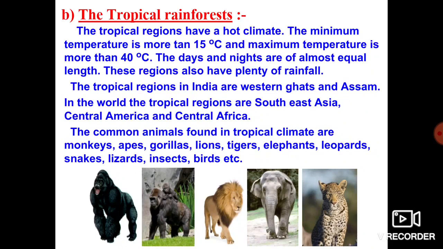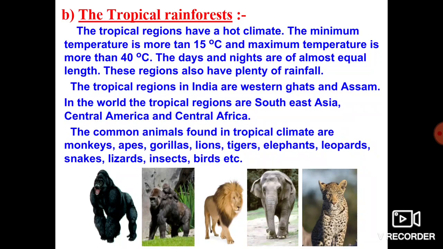This area has plenty of rainfall. In India, we find this kind of tropical rainforest in the Western Ghats and Assam. In the world, we find it in Southeast Asia, Central America and Central Africa. These are the regions having this type of tropical rainforest.